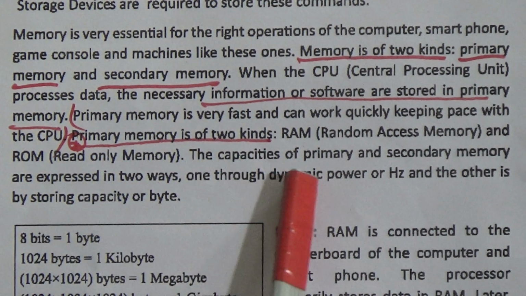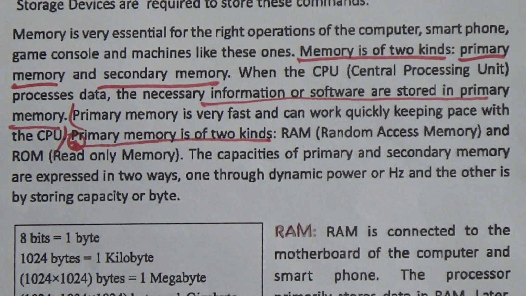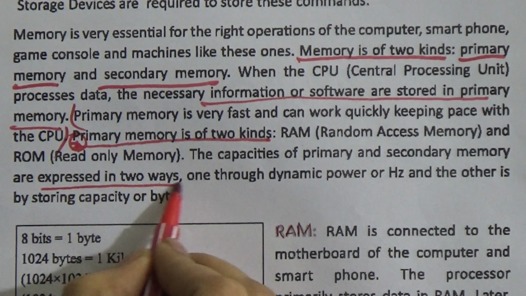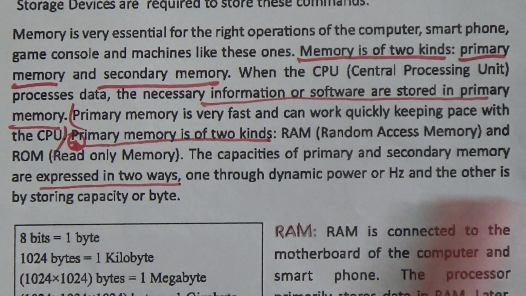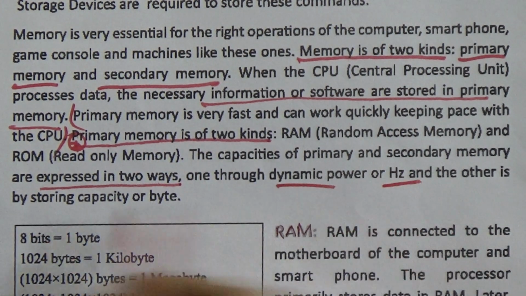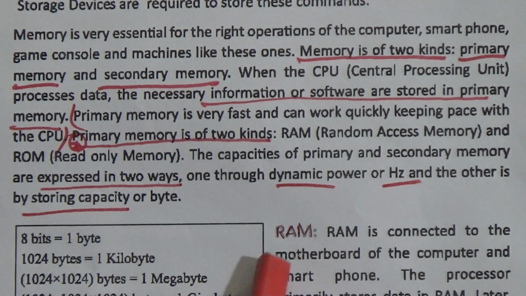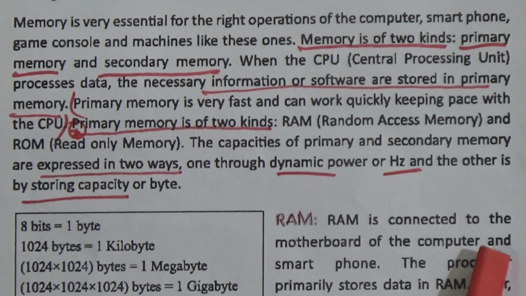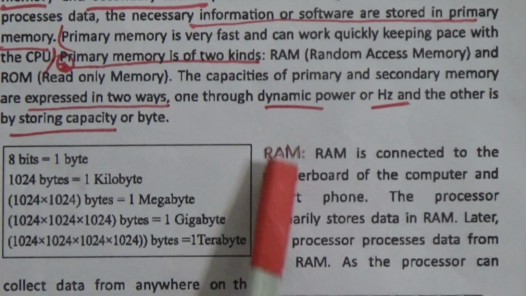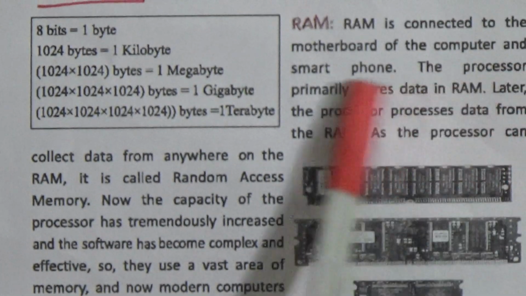The capacities of primary and secondary memory are expressed in two ways: one through dynamic power or hertz, and the other by storing capacity or byte. RAM is connected to the motherboard of the computer and smartphone.